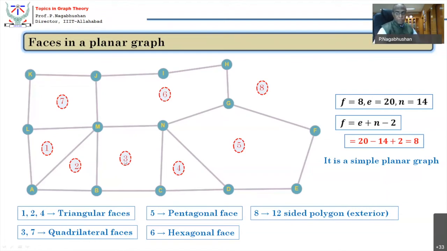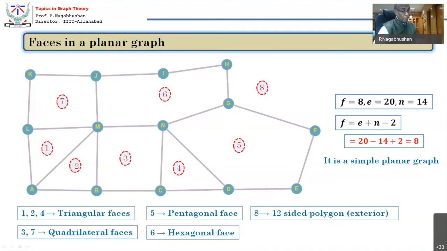Similarly, with reference to face 6, there is an interior angle of G and an exterior angle of G.